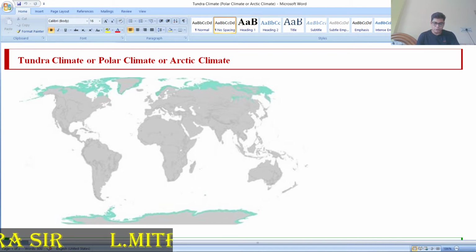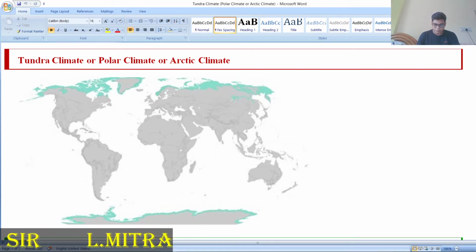The tundra, or the cold desert of the world, lies beyond the Arctic region, 66.5 degrees north. This area comes under the cold desert or tundra area. In the northern area you can find Alaska, then northern Canada, and northern Europe, the northern Scandinavian countries and Scandinavia island.